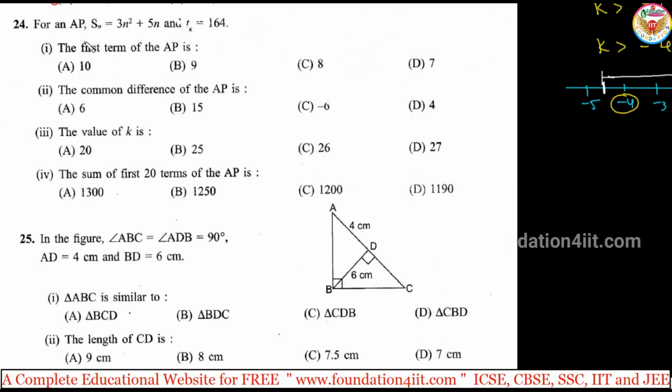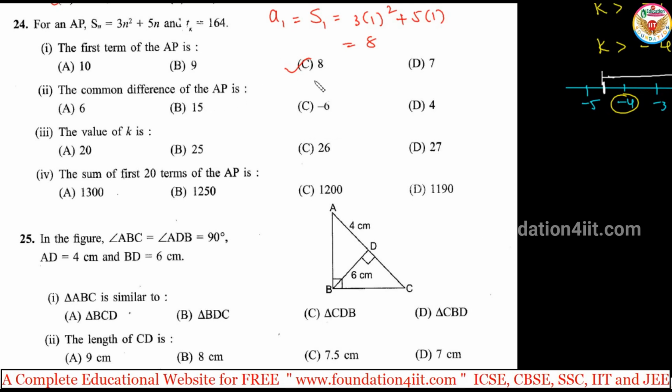Here, for an arithmetic progression, Sn is 3n square plus 5n, and the kth term tk is 164. Sn is given, so the first term a1 is equal to S1: 3 into 1 square plus 5 into 1, so 3 plus 5, which is 8. Option C: the first term is 8.